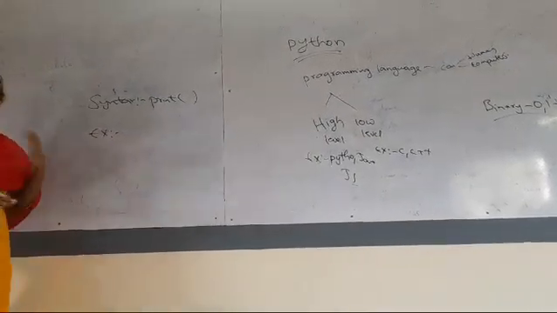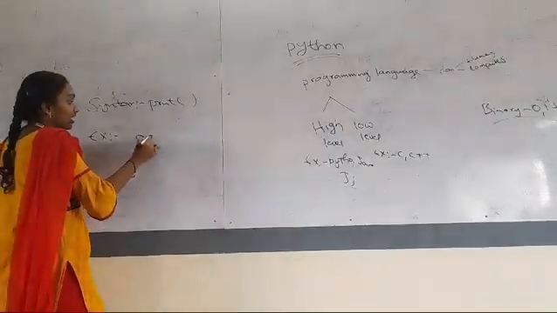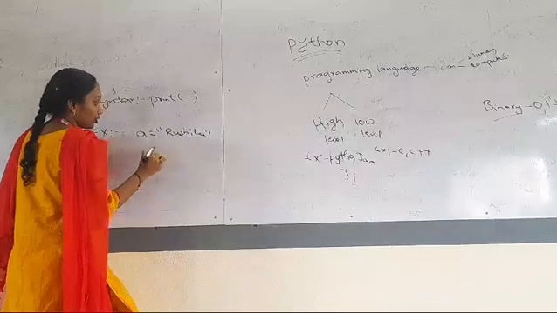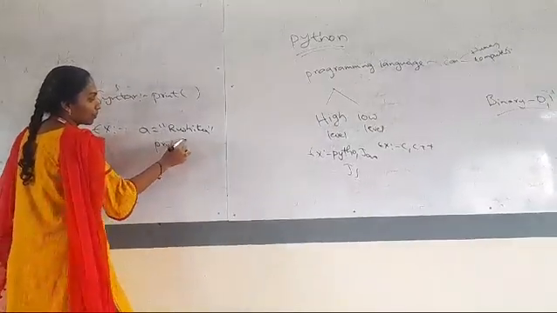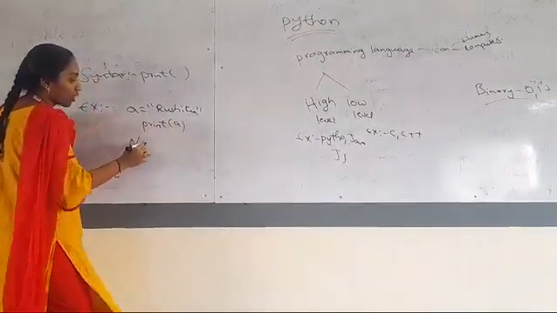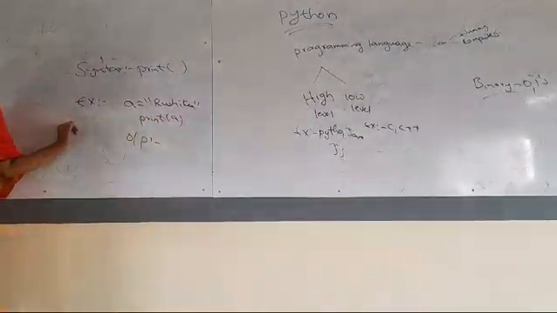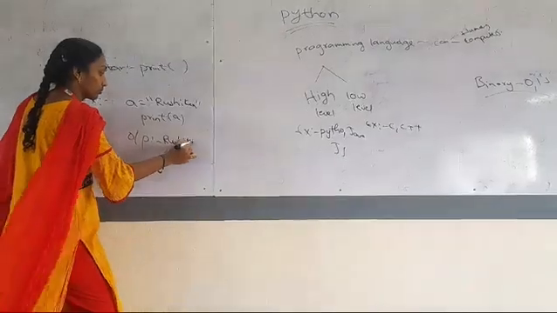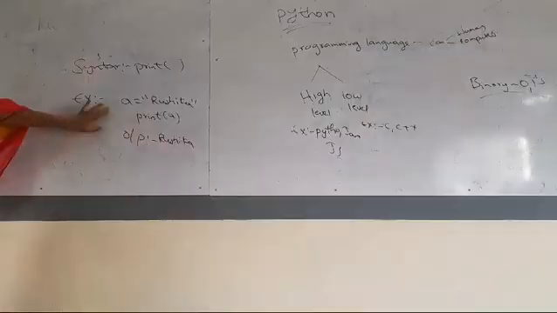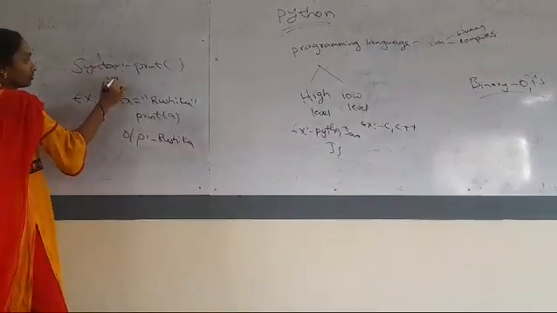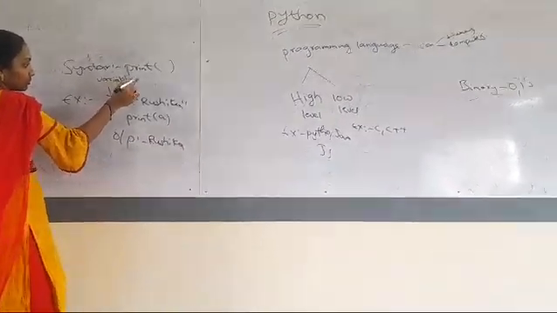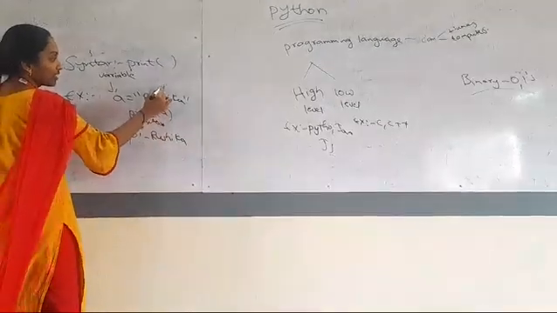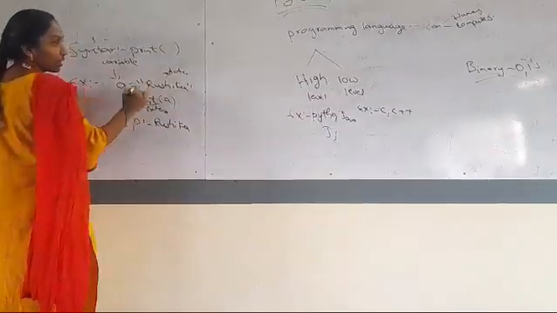Let's take an example. If we want to print my name, suppose A is equal to Rushka. Here we are giving the syntax print A. So what is the output? Can anyone say? Rushka is the output. In this, A is known as a variable, print A is the syntax, and this is the data we are giving to the variable.